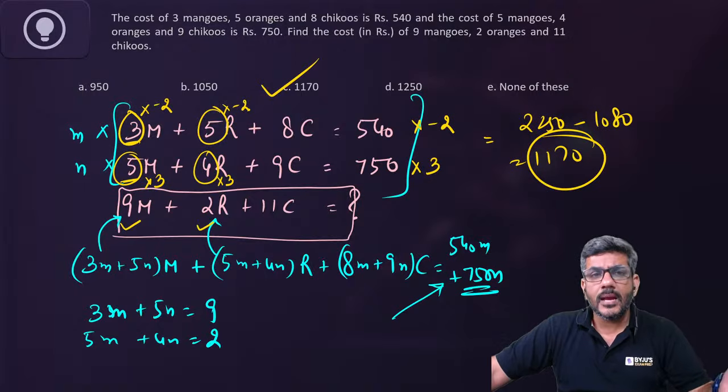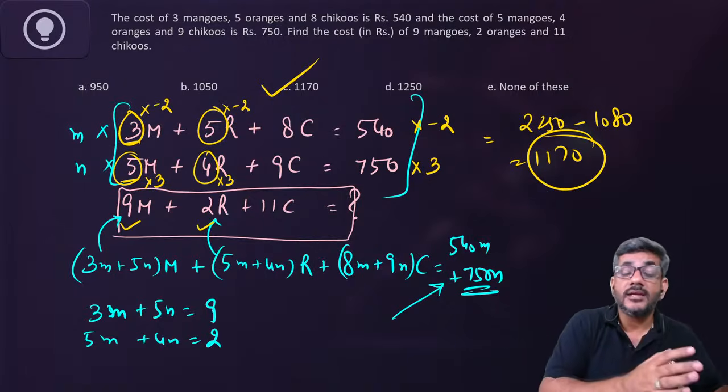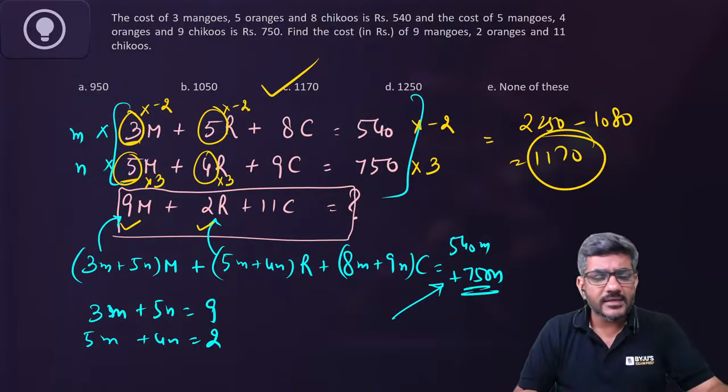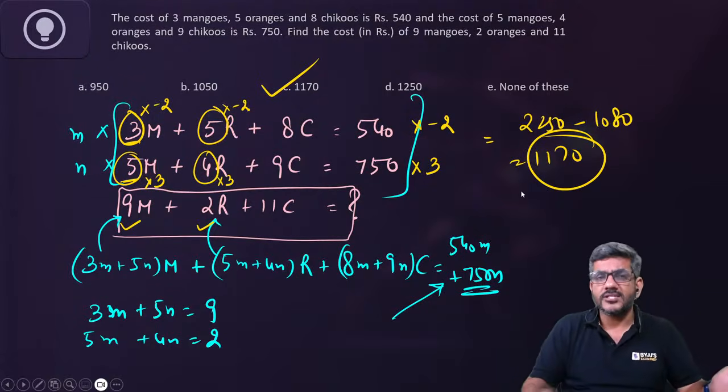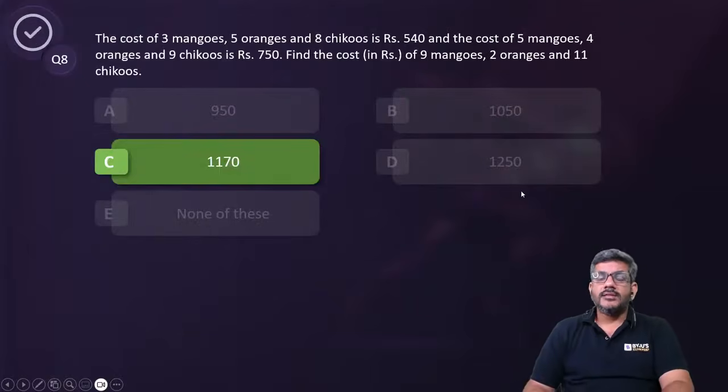The conventional method is the same: multiply by m and n and try to get the equations, but you don't always need to form those equations. You can just try checking with some random numbers whether they satisfy or not, and through that you can get the answer for the question. That was question number 8.